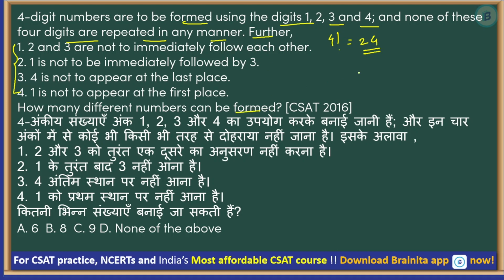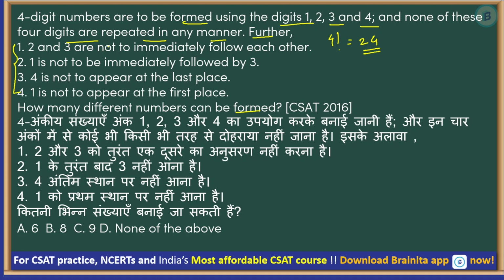So if we actually eliminate all the numbers which satisfy these conditions, then we will get the answer, right? So we don't have to worry about कि इसमें combination है और permutation है or what it is. So that's the best approach, because many of the questions can be solved with the simple logic, and you don't have to worry about which formula to apply.